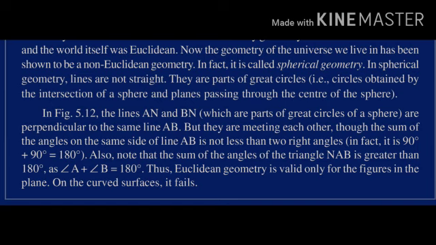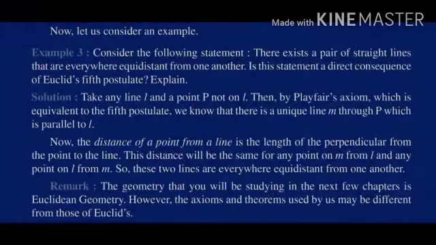So after that we'll see one of the problems, so let's go for it. Okay, now let us discuss example number 3 of this NCERT book only. The exercise problems I'll give you in the assignment, and after that I'll discuss the solutions with you all. So right now let us discuss example 3, which says: consider the following statement: there exists a pair of straight lines that are everywhere equidistant from one another.